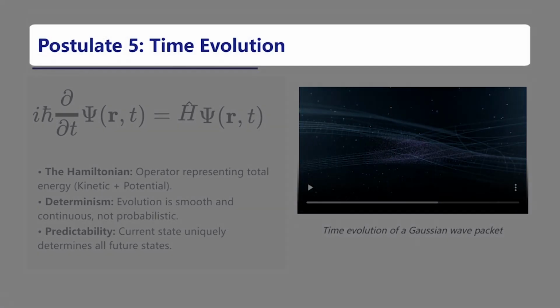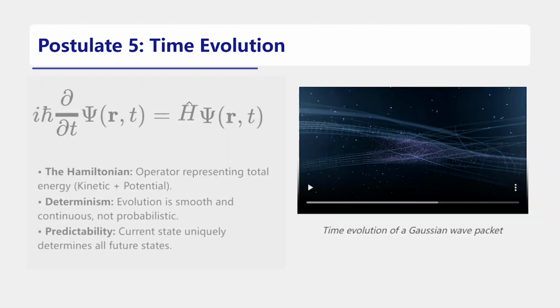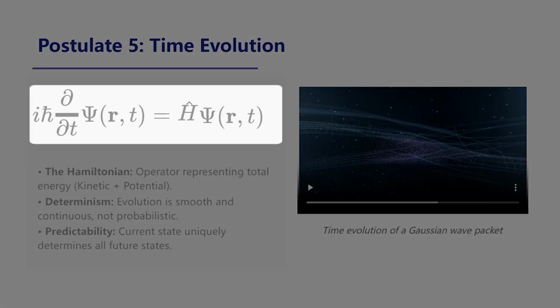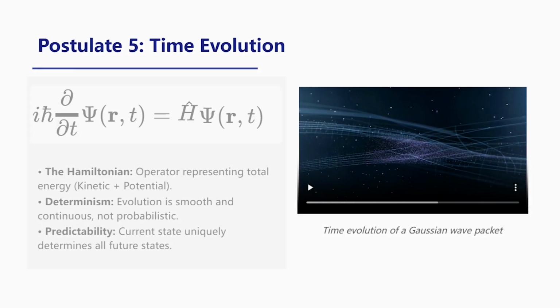Now that we have explored how measurement causes a sudden change in a system, we must look at how a quantum state behaves when it is left alone. Postulate 5 introduces the principle of time evolution. This is the time-dependent Schrödinger equation. It is the fundamental law of motion in the quantum world, serving a similar role to Newton's second law in classical mechanics. Notice that it is a first-order differential equation in time, which implies that quantum evolution is perfectly deterministic.